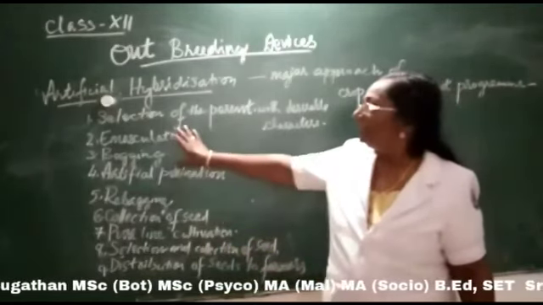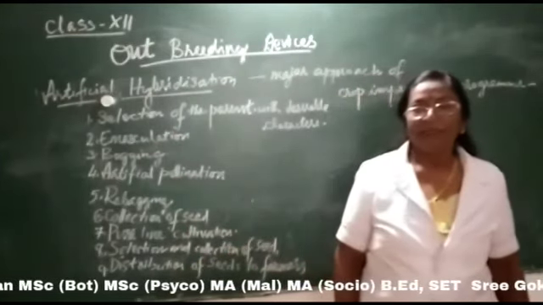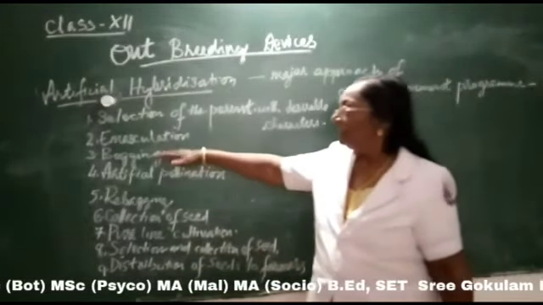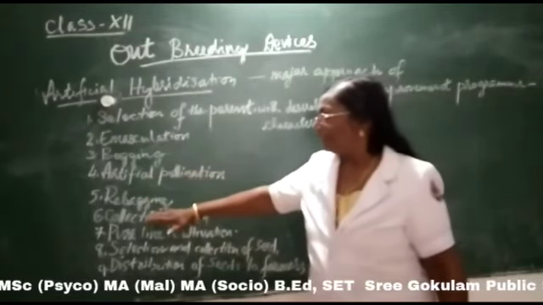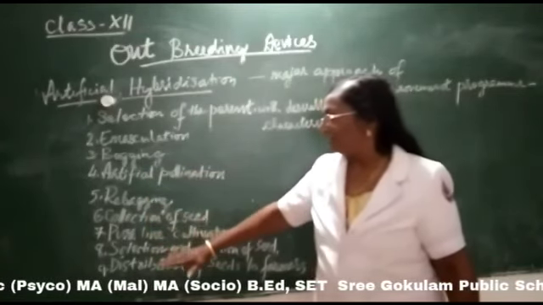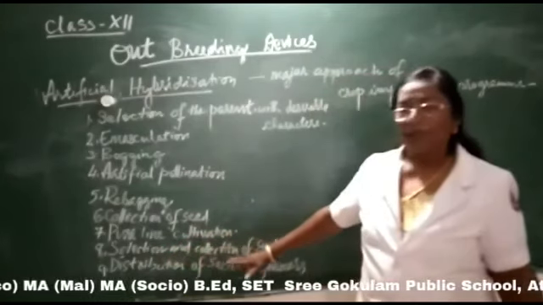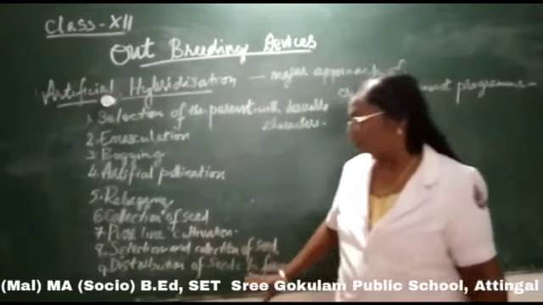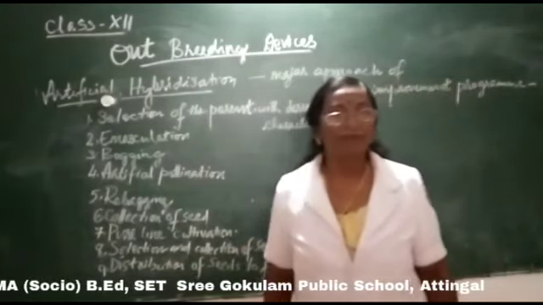These are the different steps of artificial hybridization: selection of the parents with desirable characters, emasculation, bagging, artificial pollination, rebagging, collection of seeds, pure line cultivation, and then selection and collection of seeds from the pure lines and distribution of seeds to farmers.